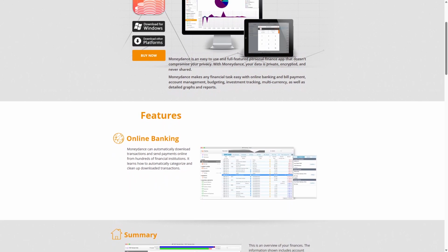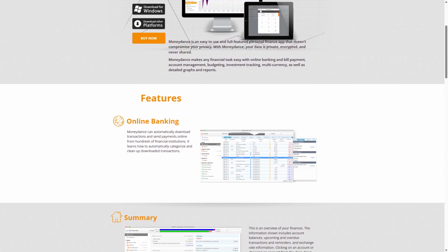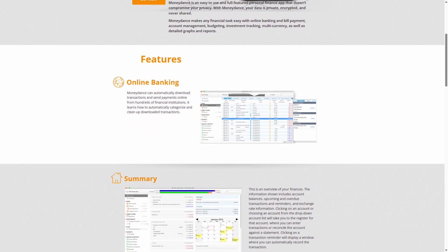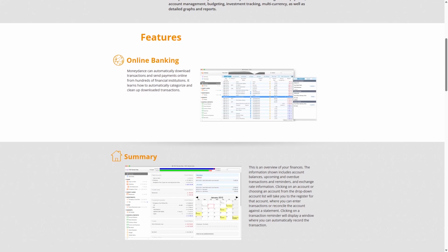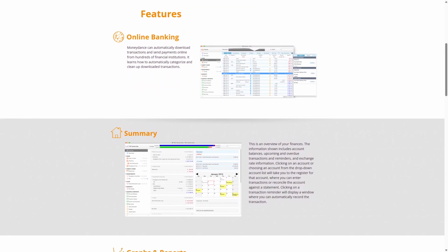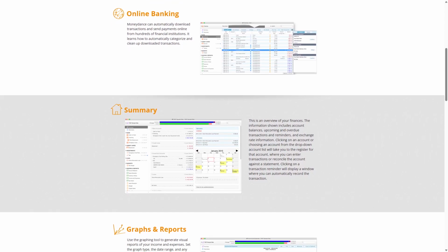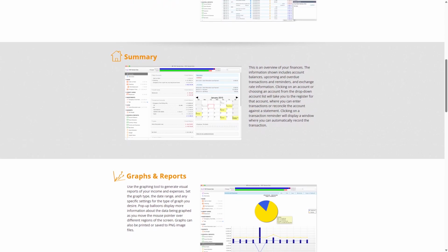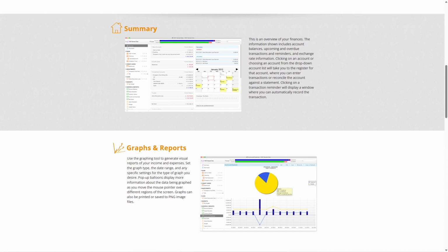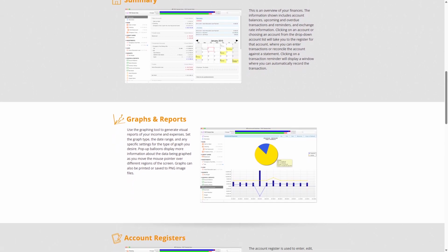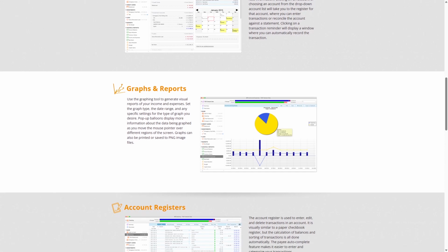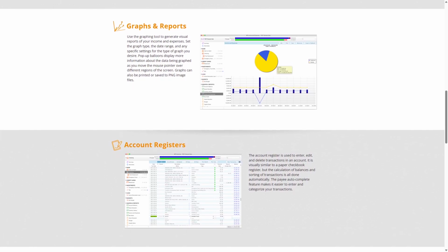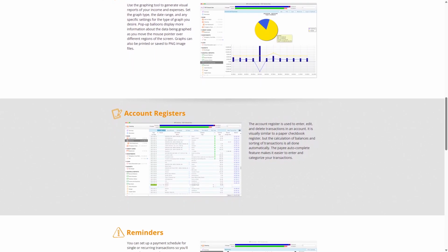Its strengths include robust reporting tools, investment tracking, and support for multiple currencies, making it ideal for users with complex financial portfolios. Moneydance also offers strong security by storing data locally, which appeals to privacy-conscious users. However, its interface can feel dated and overwhelming for beginners, and it lacks dedicated mobile apps, relying instead on third-party sync solutions. Overall, Moneydance suits users who prefer a feature-rich desktop application with advanced financial tracking and are comfortable navigating a more traditional interface.